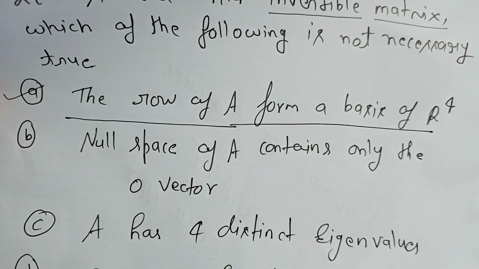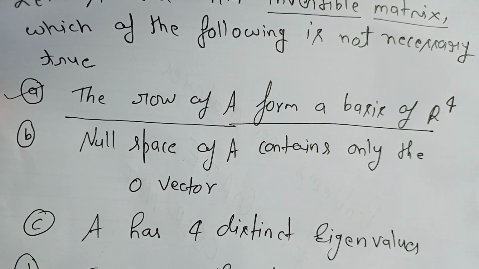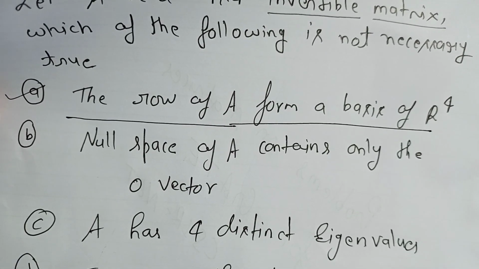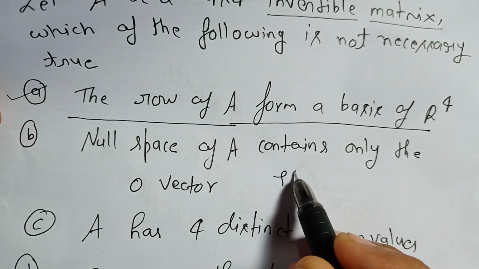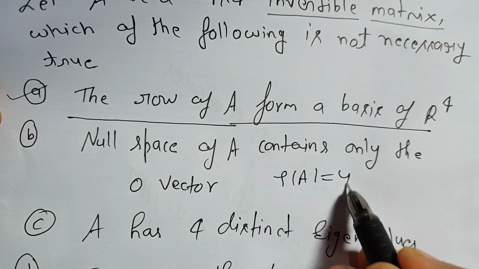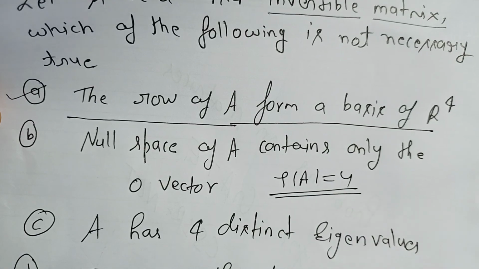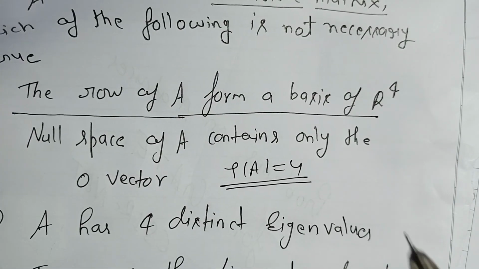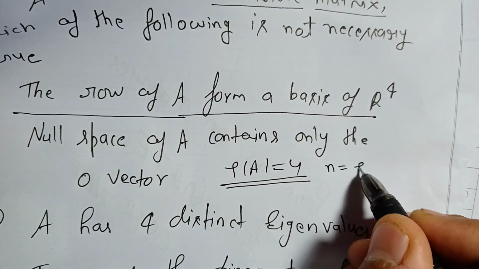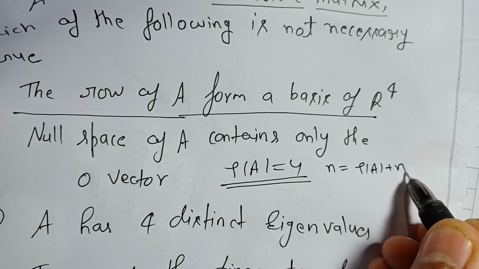Second one: null space of A contains only the 0 vector. Yes, this is also correct, because rank of A will be 4 here. So rank of A equal to 4. We have the property: order of the matrix equals rank of A plus nullity of A.